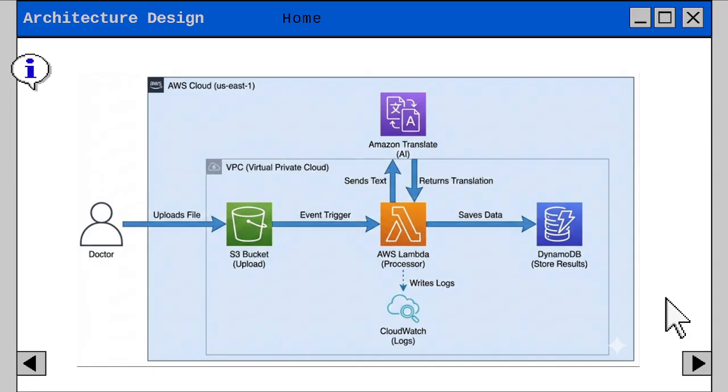And lastly, for the AI analysis, Amazon Translate utilizes a deep learning model to convert the text from English to the target language, such as Spanish, with high accuracy. For the storage, the Lambda function receives the translation and saves both the original and the translated one into Amazon DynamoDB for future retrieval by the patient portal.